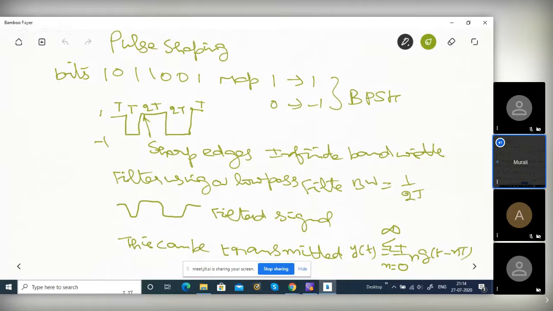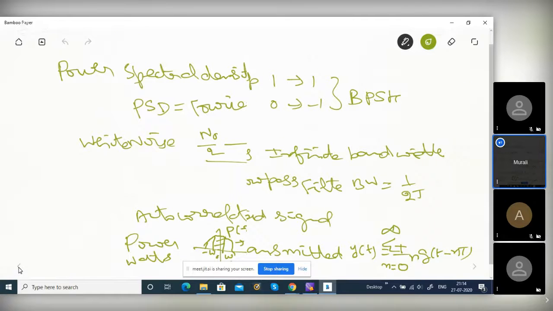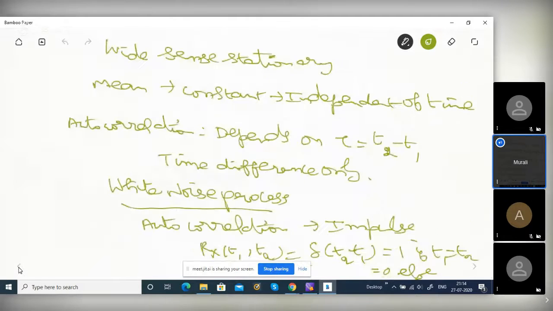Am I too slow? Is the speed okay, or do you want to go faster or slower? Hello? Speed is okay, sir. Okay. Now,